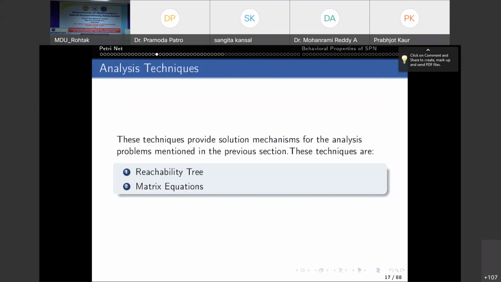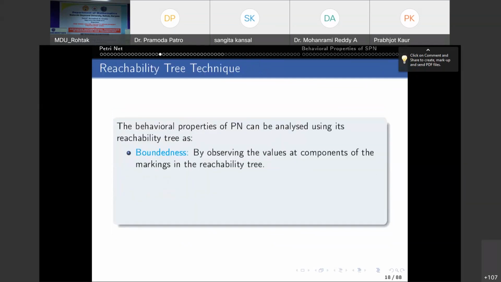So how do we use the reachability tree? The behavior properties of a Petri net can be analyzed using its reachability tree. For boundedness, how will you do it? By observing the values of components of the marking in the reachability tree, right? Boundedness means mu of pi is less than or equal to k for every place. So the reachability tree is given, that means the marking is given. You are seeing each and every component of the marking, right? If the component is less than or equal to some value, it means the system is bounded.